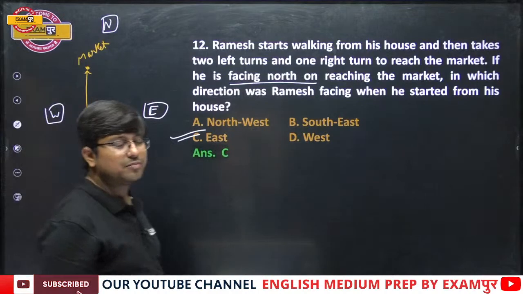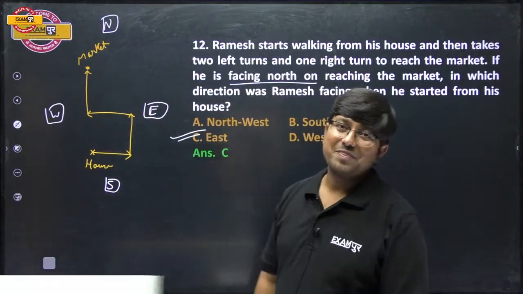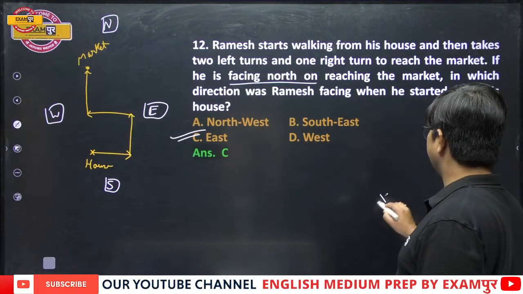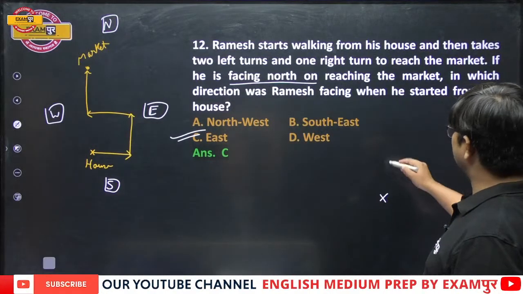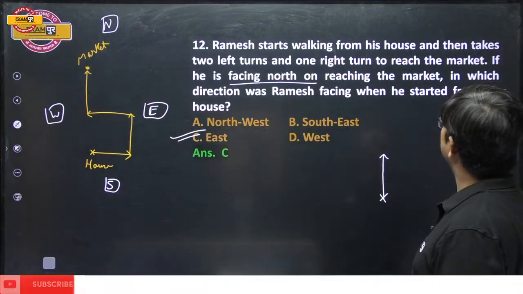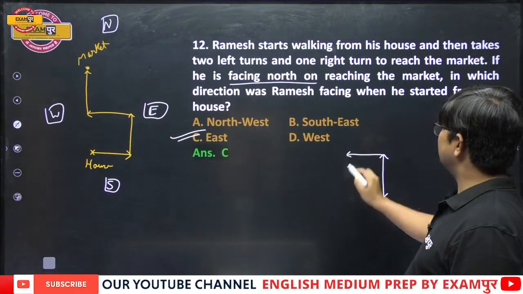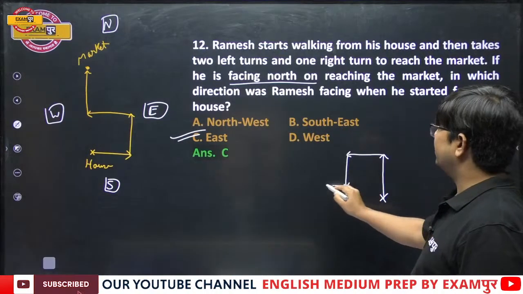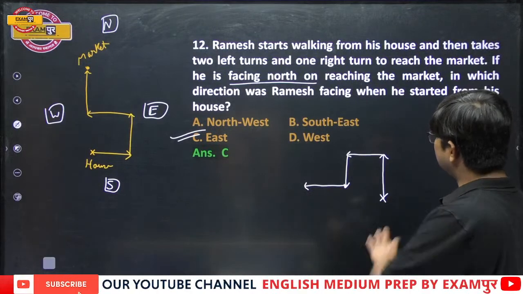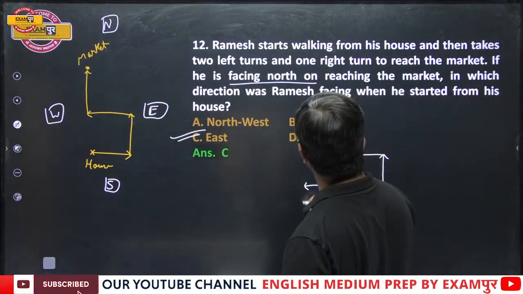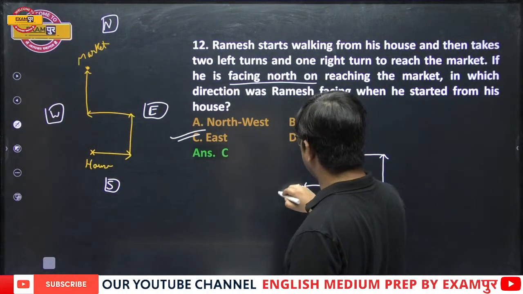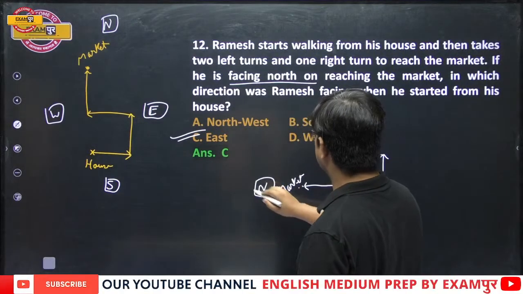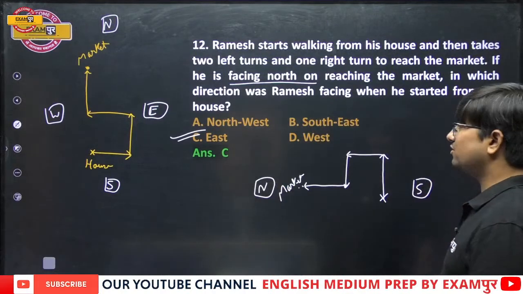Fine. Now I know that many people can have a question for me. Let me answer it straight away. So now suppose this is the starting point. Ramesh starts walking from his house and then takes two left turns and one right turn. Okay, how much distance each time is not known, to reach the market. And now when he reaches the market, he is facing north. Now if this is north, this is south.